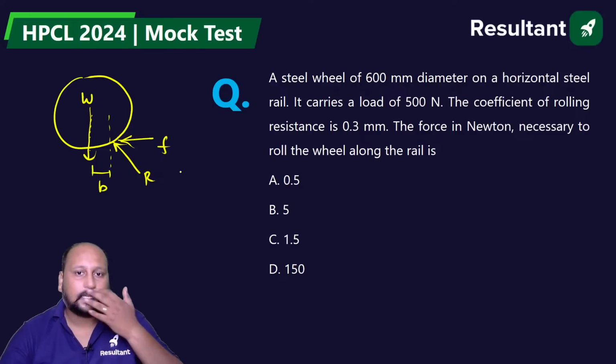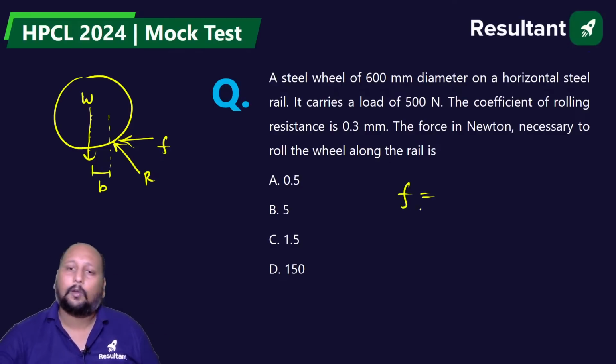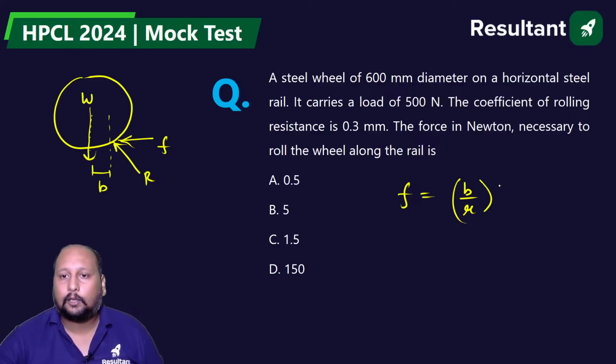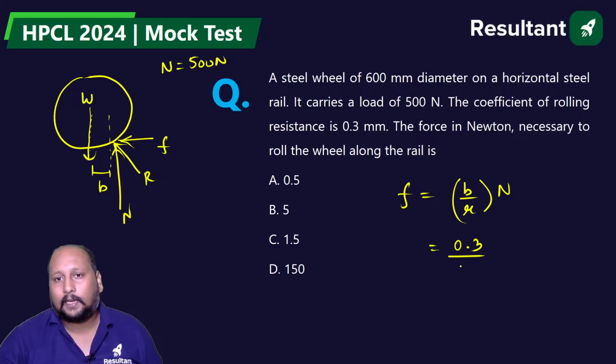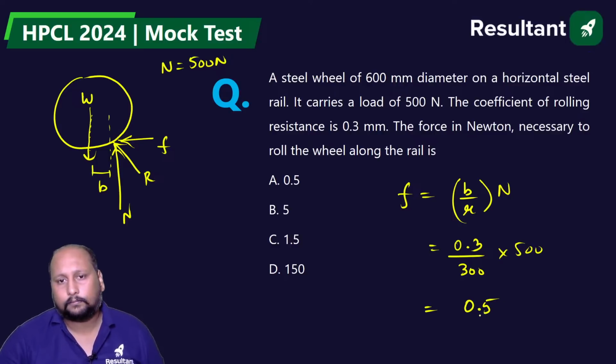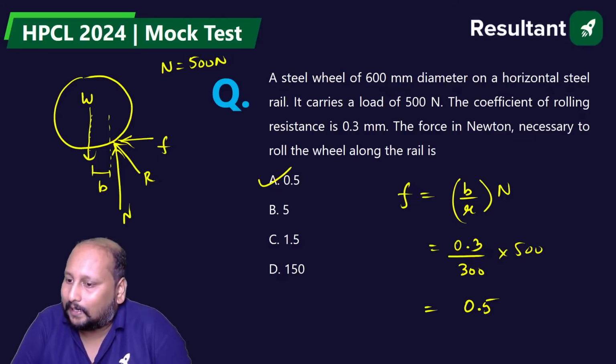We know that the friction force will be equal to B by radius into N. N is the normal reaction, which is 500 Newton. So B is 0.3 divided by radius 300, into 500. So this is somewhere around 0.5, option A. 0.5, option A is the correct answer.